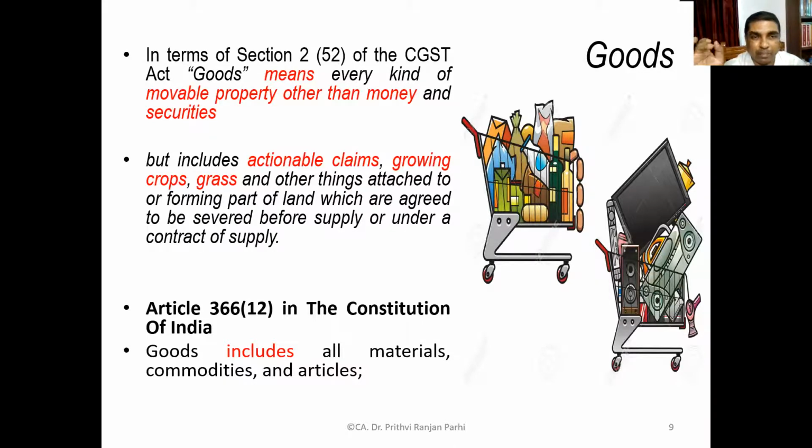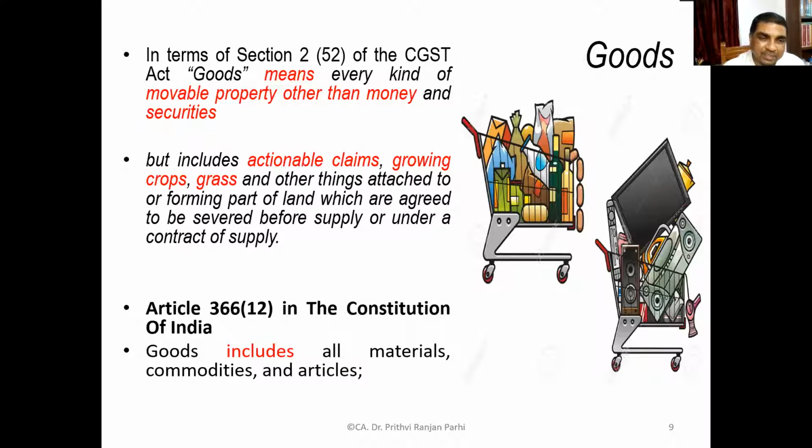attached to or forming a part of land, which are agreed to be severed before supply or under a contract of supply. If something is forming a part of land or is attached to the land, but this can be severed, this can be supplied under the contract of supply, they are also goods. Goods includes actionable claims. Okay, and there is some other place where goods are also defined.